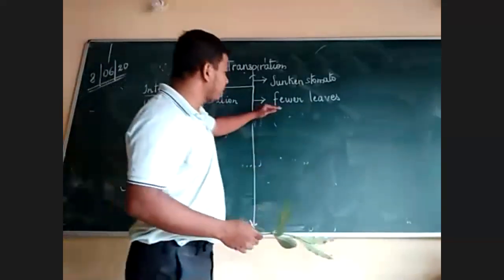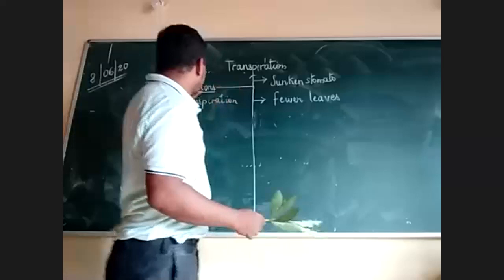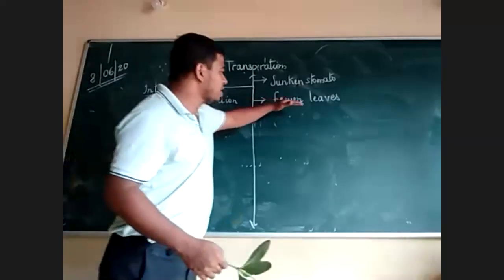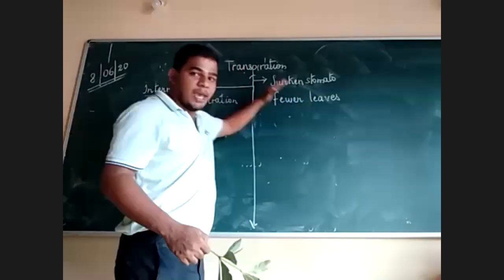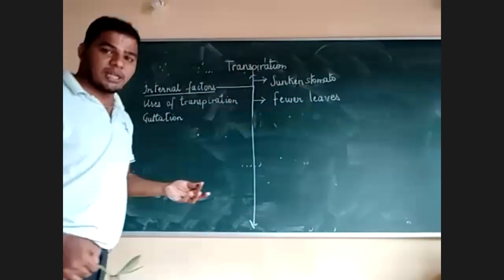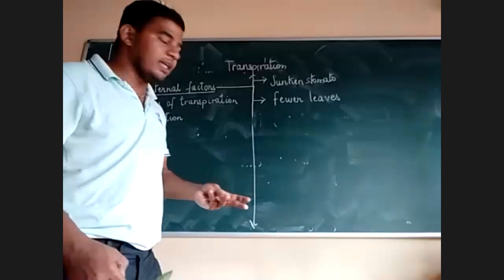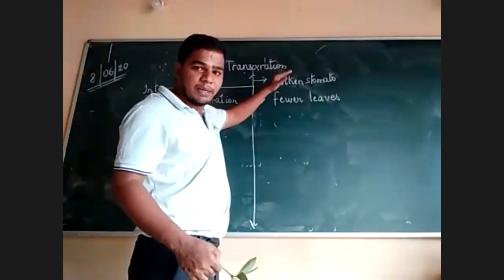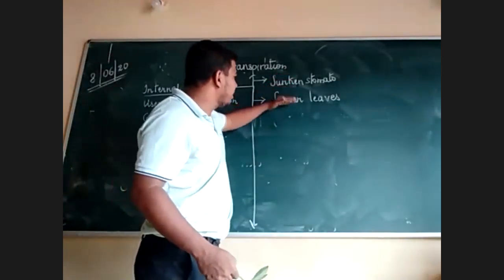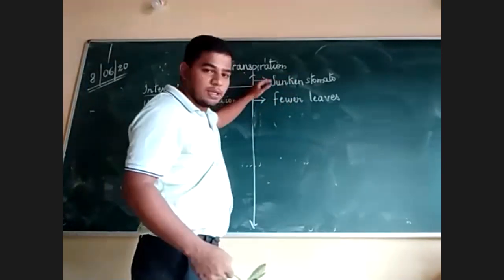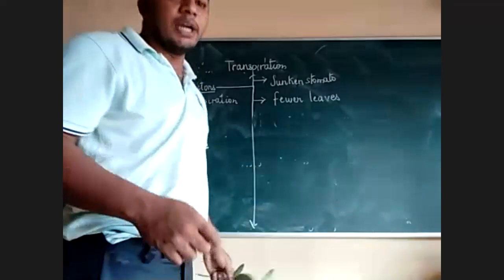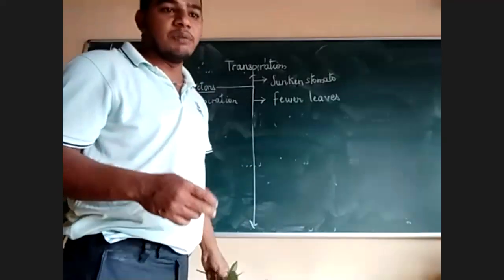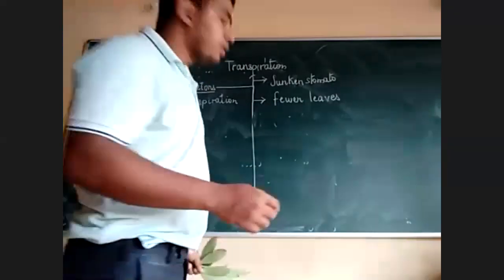So the second point, to reduce transpiration by internal factor, this is done internally by the plant. That's why it is called internal factors. External factors like temperature, sunlight, wind velocity, humidity, cannot be controlled by the plant. That's why this is called internal. Sunken stomata is first. Second one is fewer leaves. So it reduces the number of leaves. Thus, it will reduce the surface area.